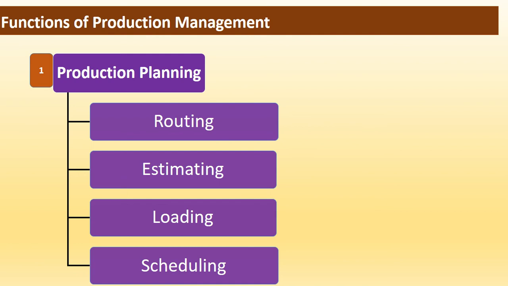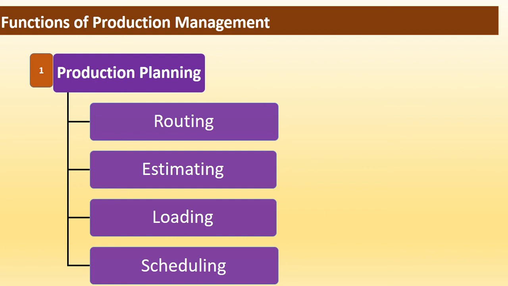Now let us see what is meant by scheduling. Starting and completion time of various activities is determined by scheduling. It directs when to start and when to complete each and every operation for each and every part to be manufactured. Scheduling plays a very important role in reducing cost and time required to complete a specific activity so that it will be ready to be shipped to the customer as per predetermined delivery schedule. In simple words, scheduling is the timetable of all manufacturing activities.